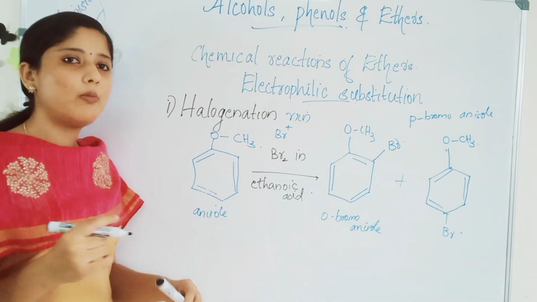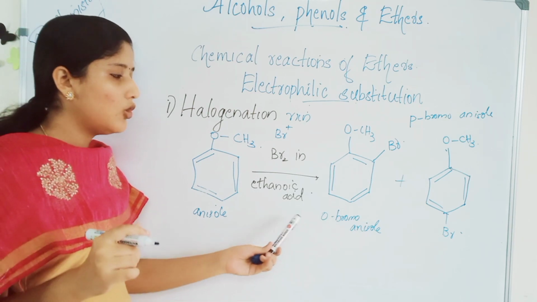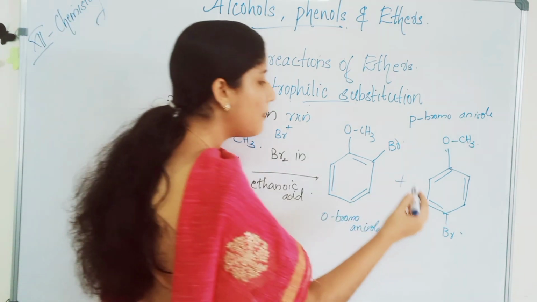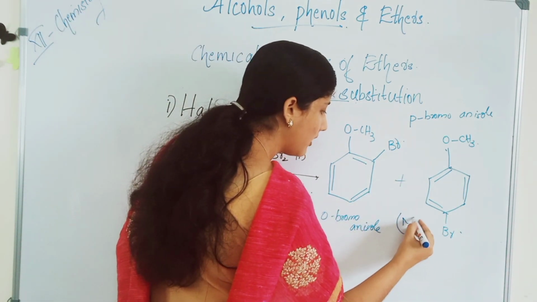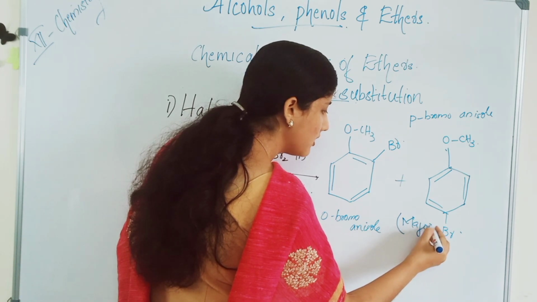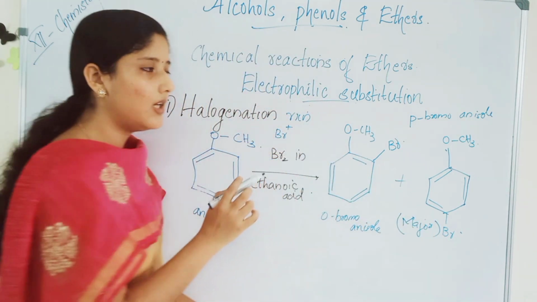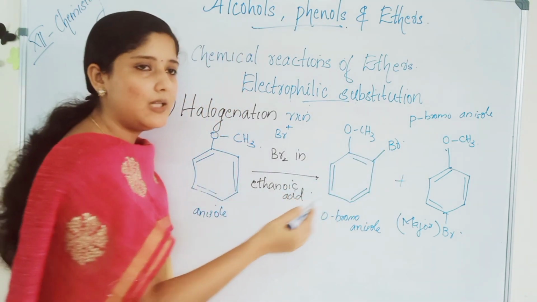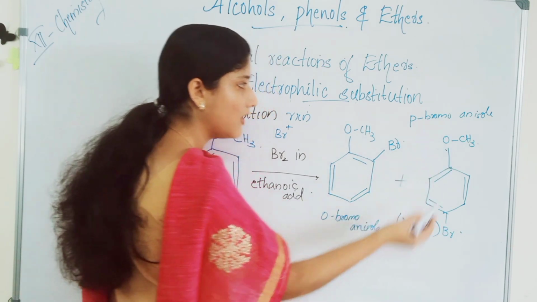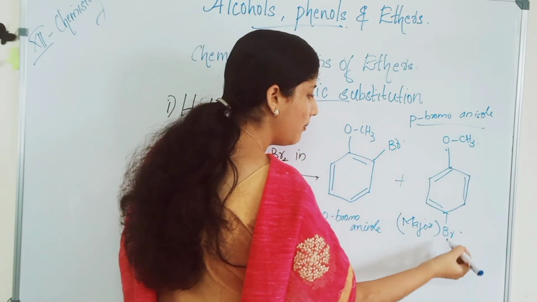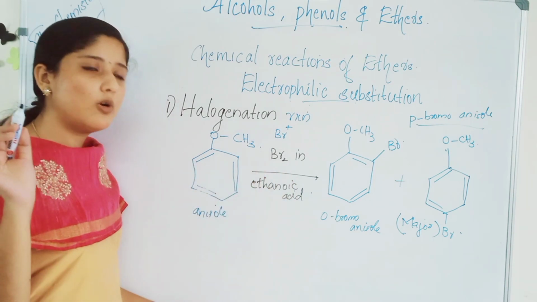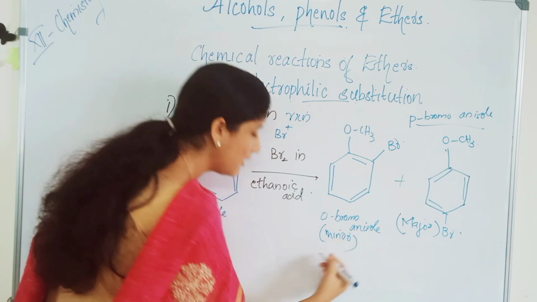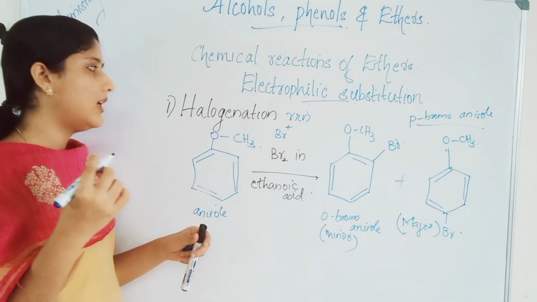Anisole reacts with bromine in ethanoic acid to give orthobromoanisole and para bromoanisole. But para bromoanisole will be the major, because in the ortho product there will be more steric hindrance as two groups, OCH3 and Br, are near. In the para product they will be far from each other. So para bromoanisole will be the major product and orthobromoanisole will be the minor product in halogenation with bromine in ethanoic acid.